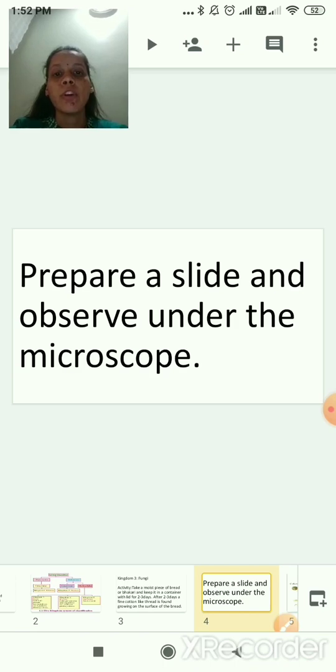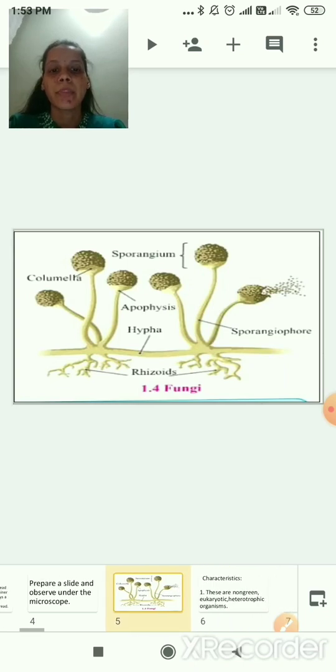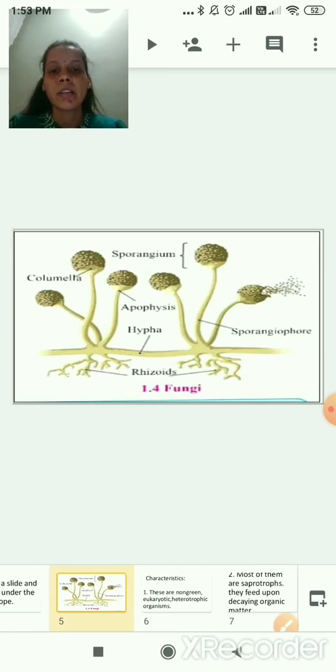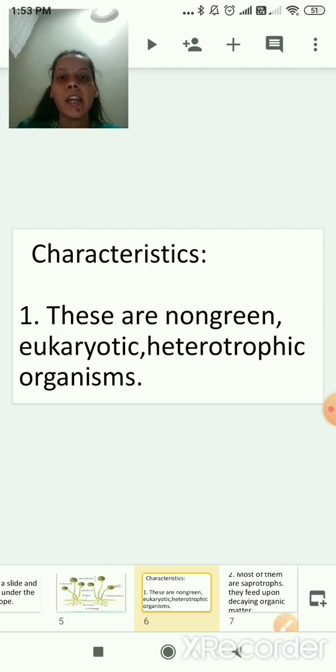So what you can see under a microscope, see this figure, this one. This fungus you can observe under a microscope. Now we'll see the characteristics of kingdom 3 fungi. The first characteristic: these are non-green eukaryotic heterotrophic organisms.